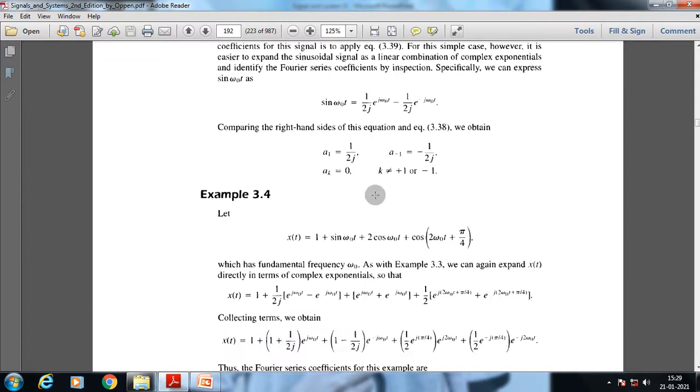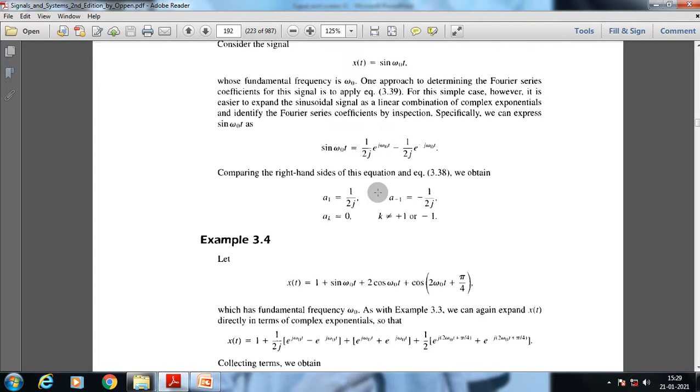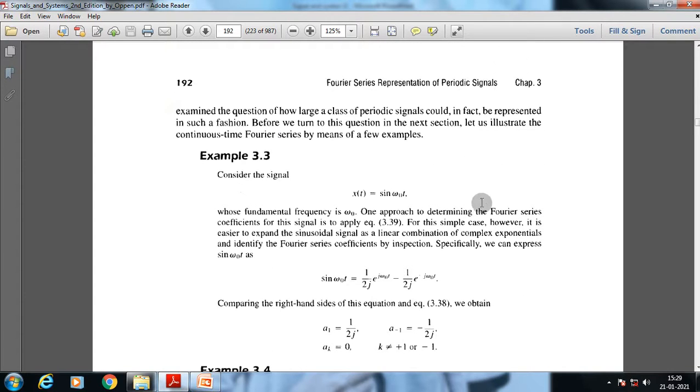If we take a graphical representation of this signal, we will get two imaginary values, each of magnitude 1 by 2. Now if we have to extract the magnitude response of this signal, what should we do? We know the magnitude will be the square root of b squared plus a squared, right?